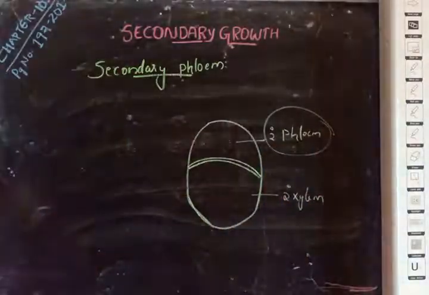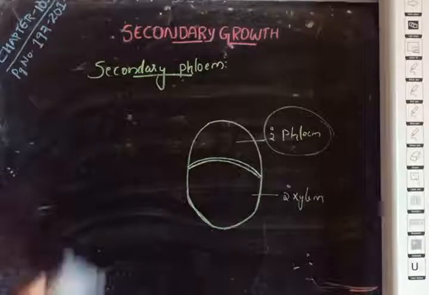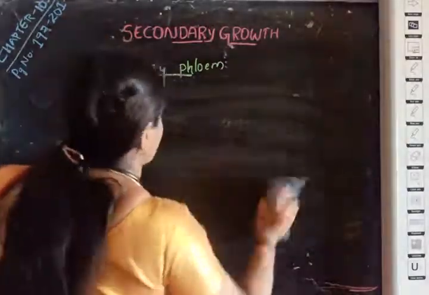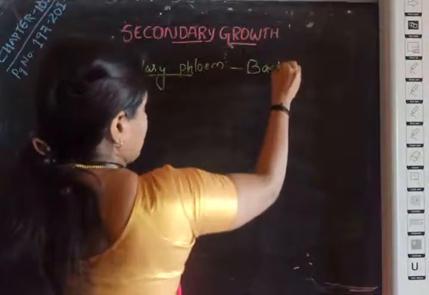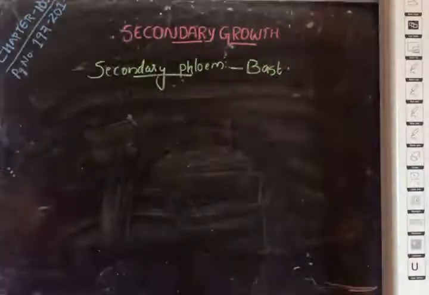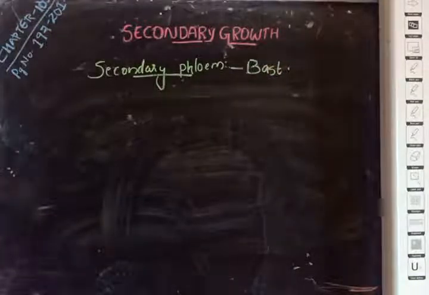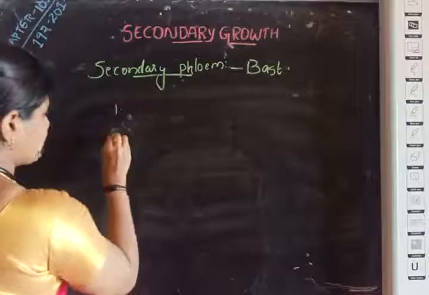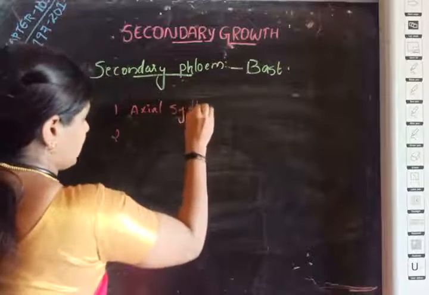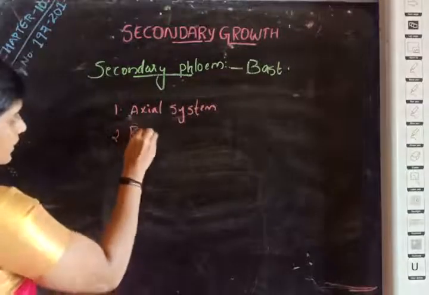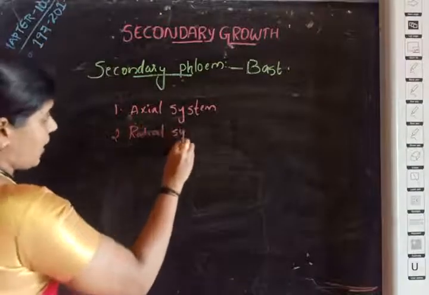So, secondary phloem is on the outer side of the vascular bundle. Secondary phloem is also called bast fibers or bast. We called secondary xylem wood, whereas secondary phloem is also called bast. Just like the secondary xylem, the secondary phloem also has two systems. First one, axial system. Second one, radial system.